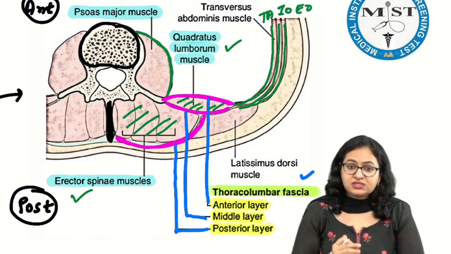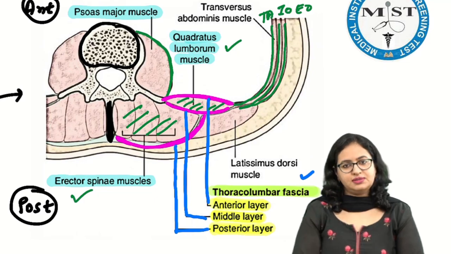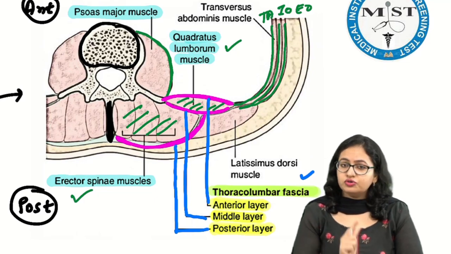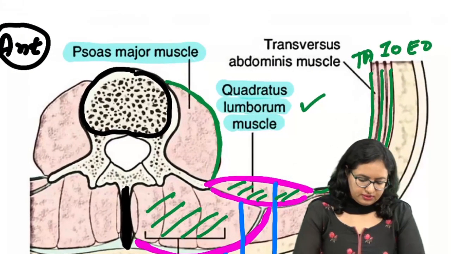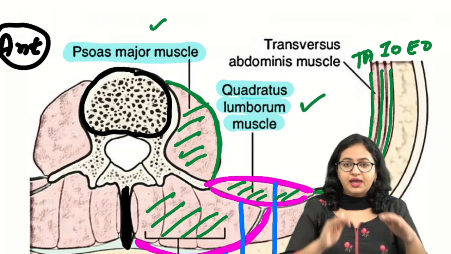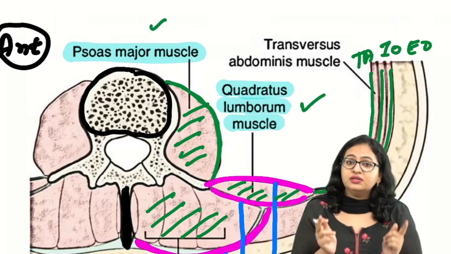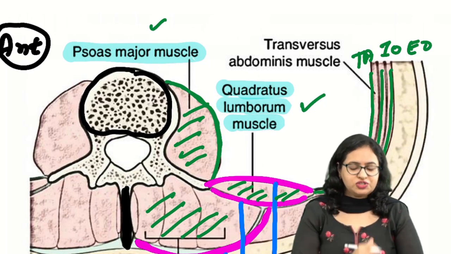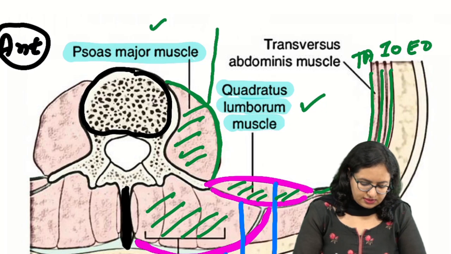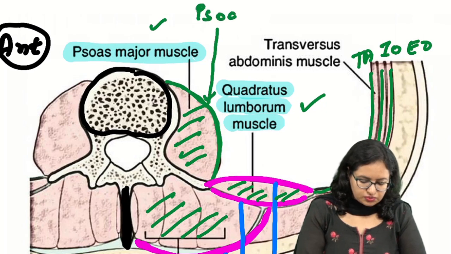Now apart from this, as you go anteriorly, you see one more muscle. That will create confusion, so you should know about that too. The muscle you can see over here is the psoas major muscle, and there is a fascia which is covering that too. The fascia which is covering the psoas major muscle is given the term psoas fascia.